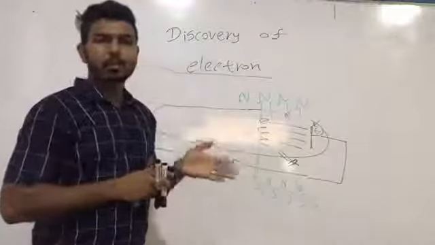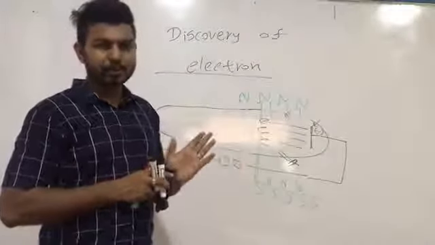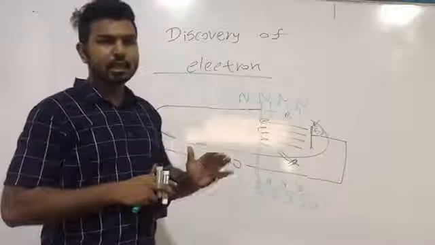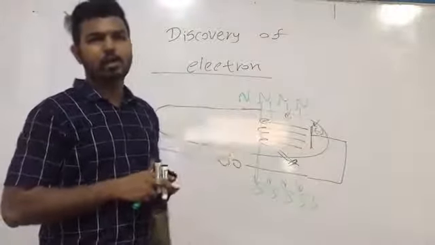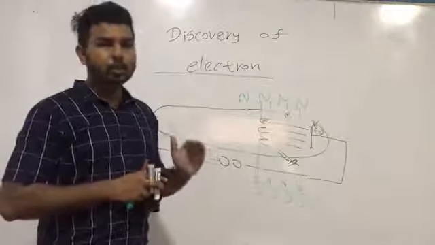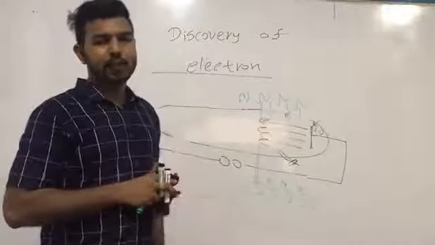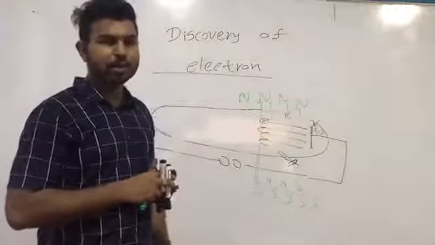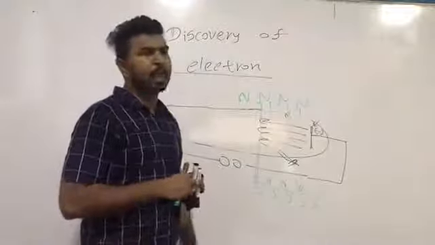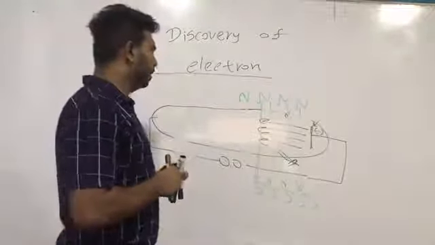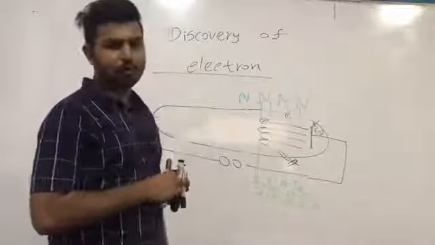In an electric field, what's the behavior of cathode rays? Cathode rays are deflected towards the positive end of the electric field. Then in a magnetic field, what's the behavior of cathode rays? For the identification of the behavior, we have to use Fleming's left-hand rule.